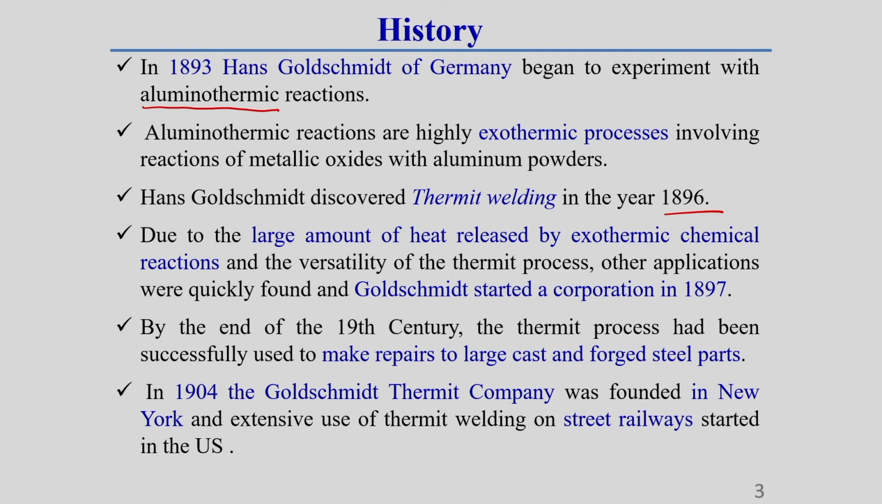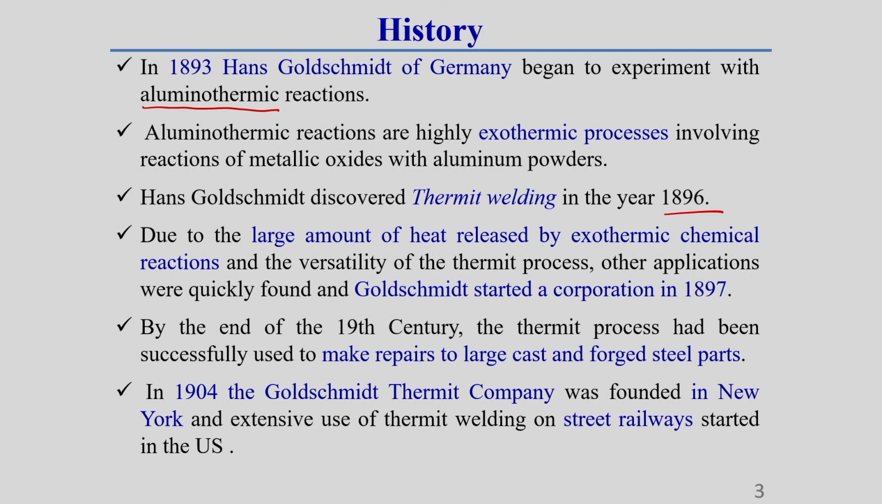So, first of all you see, aluminothermic reactions are highly exothermic processes where a metallic oxide is used with aluminum powder. Due to the large amount of heat released by the exothermic chemical reaction, this process got popularity in the field of industry. That is why it started its application rapidly in the manufacturing industry. That is why Goldsmith started a company on this thermit welding process.